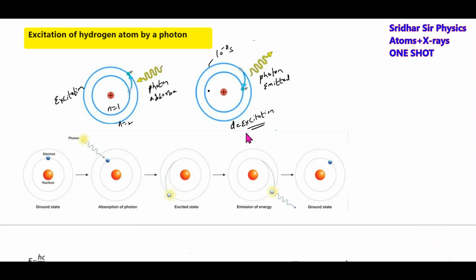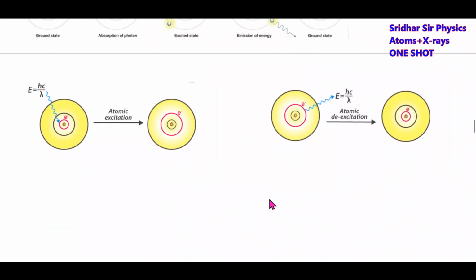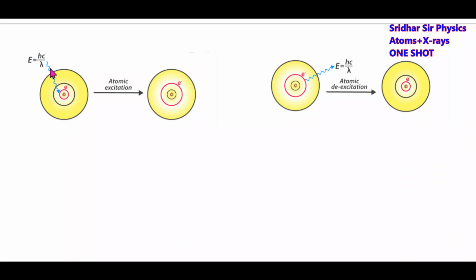When the atom de-excites, it will give out the photon. When it de-excites, it will give out the photon or the lines, and that is nothing but the hydrogen spectrum. Once again, I am bringing it here. Now there is an incident photon. The hydrogen atom is in the ground state and will get excited. For what time will it be there? It will be present here for an interval of time 10 to the power of minus 8.